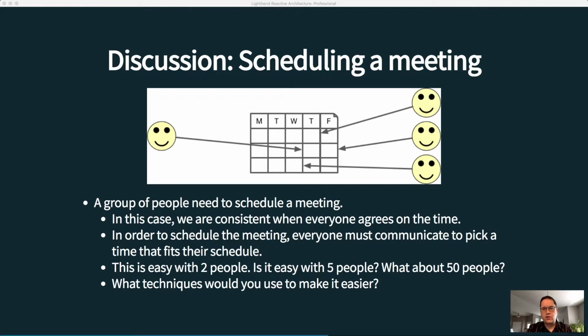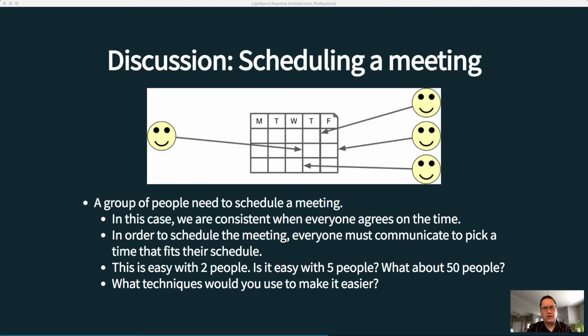If we move from 2 to 3 people, we go from one communication channel to 3. So even though we're only adding one person, we're adding 2 communication channels. When we go from 3 to 4, it means going from 3 communication channels to 6. So you can see that this isn't a linear growth pattern. And that's really where the complication comes in.